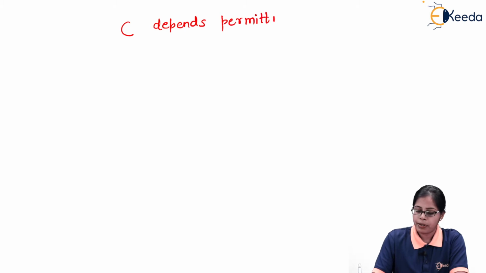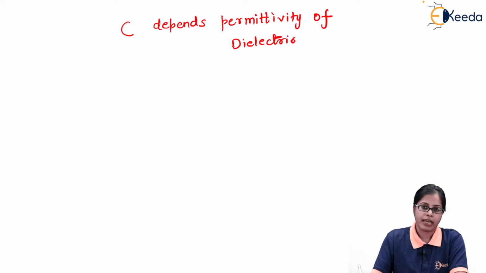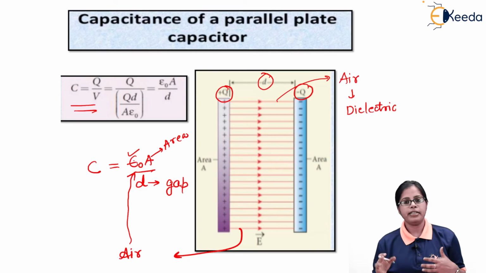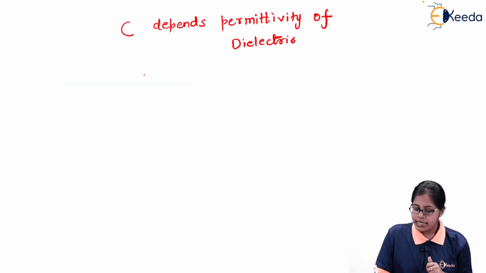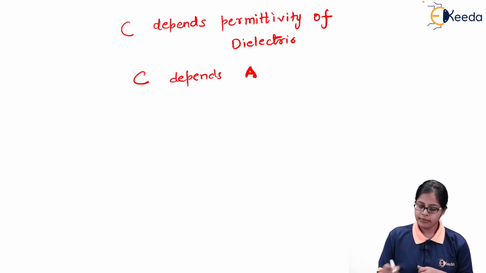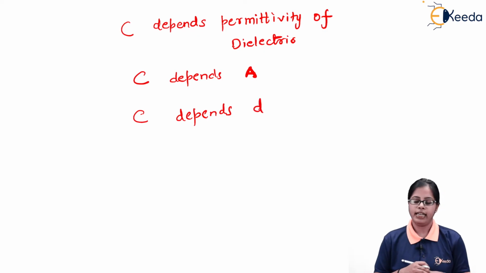So the permittivity of the dielectric, this dielectric can be anything, it can be air or any medium, but you have to keep in mind this dielectric has to be placed between the two plates of the capacitor. Secondly, C depends on the cross-sectional area of the plate of the capacitor, that is A. And lastly, C depends on the gap between the two plates, that is D.